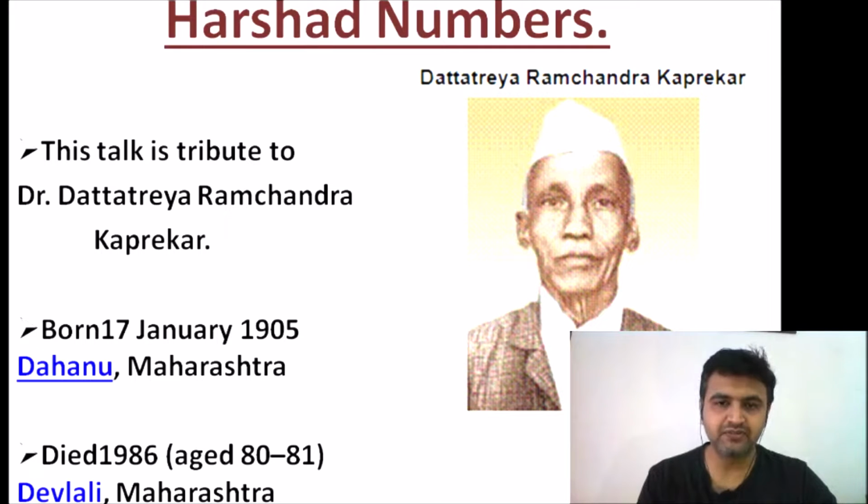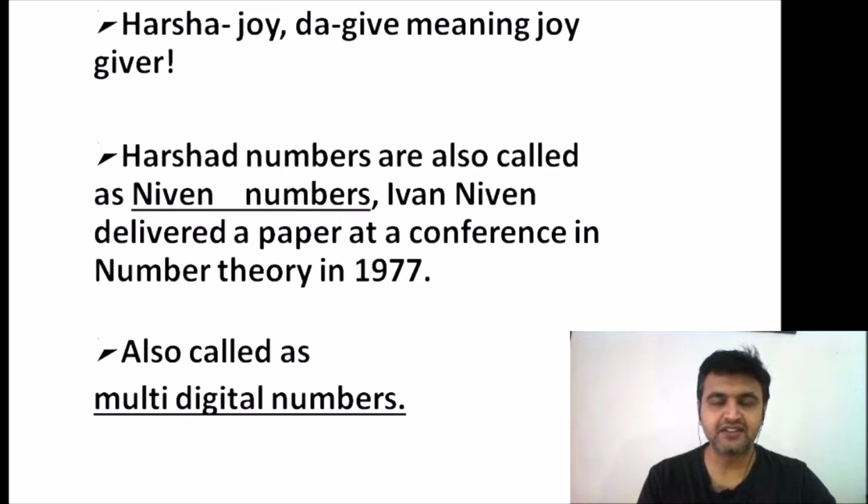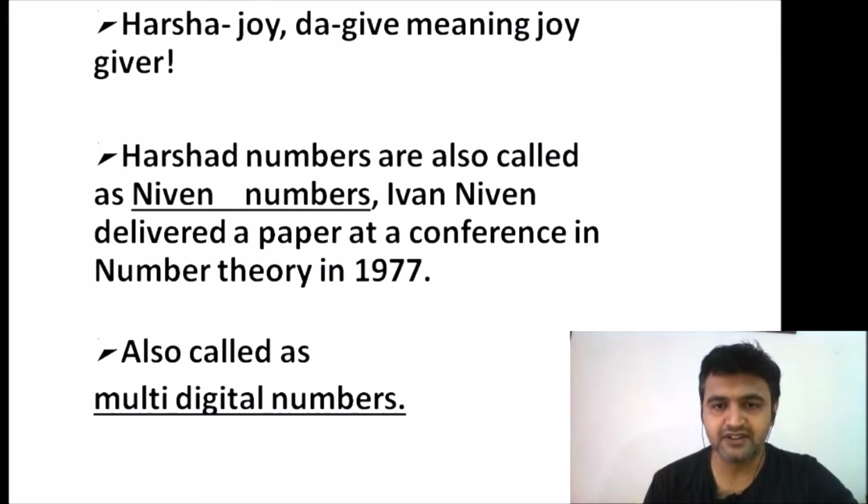Okay, so what are Harshad numbers? He gave such numbers the name Harshad numbers because it's a Sanskrit word. Harsha means joy and Da means give, so they were the joy giver numbers. In literature, they are also sometimes called Niven numbers because Ivan Niven delivered a paper at a conference in number theory in 1977. They are also called multi-digital numbers.